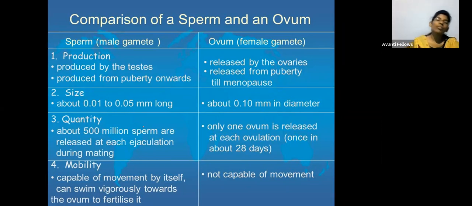The size of the sperm is about 0.01 to 0.05 millimeter long. But the egg is about 0.10 millimeter in diameter. The quantity of sperms at one ejaculation is 500 million sperms. But whereas the egg is produced only one per month. The sperm have a capacity to move, whereas the ovum doesn't have a capacity to move.